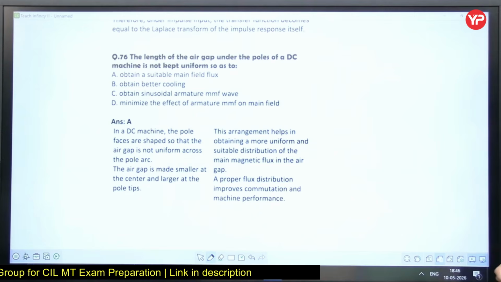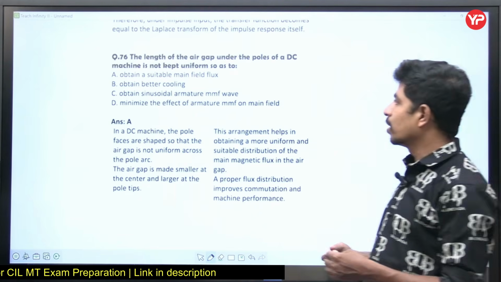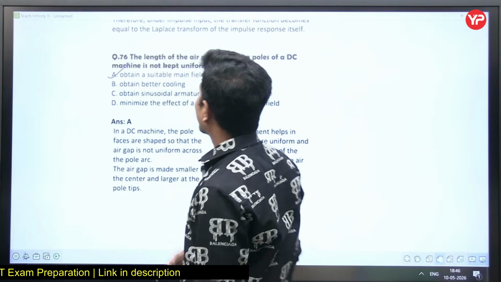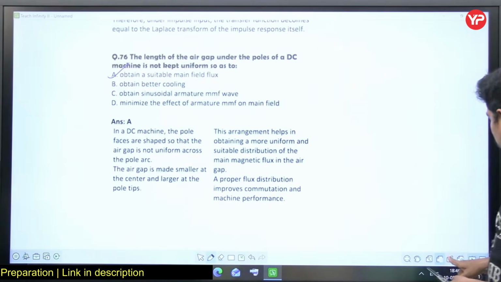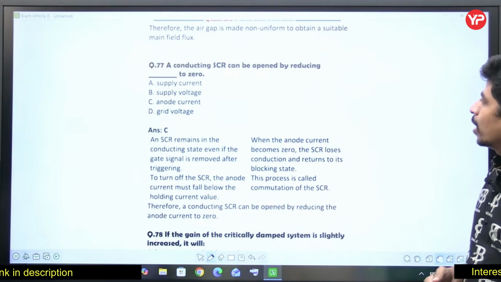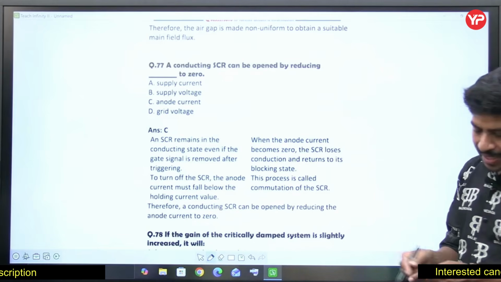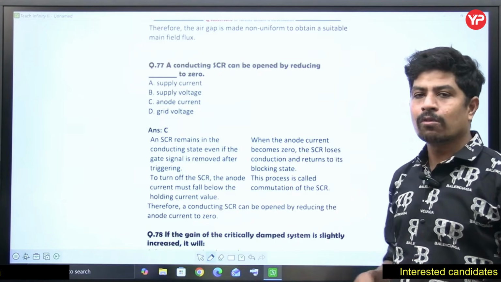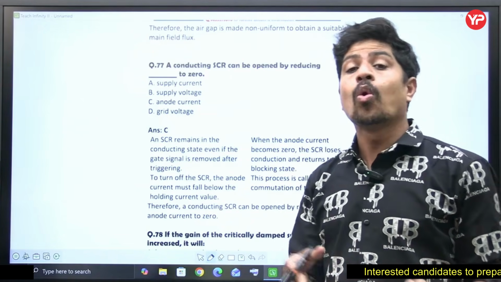Okay, to obtain suitable magnetic field or magnetic flux, we are going to keep a non-uniform gap between the poles. Right? A conducting SCR can be opened by reducing... See, there is an SCR which is conducting. If you want to open it, you have to make its current less than the holding current.